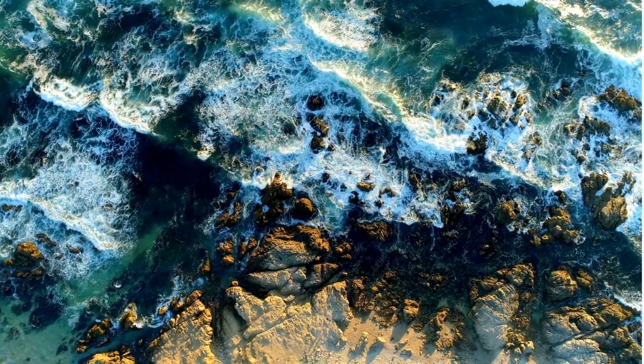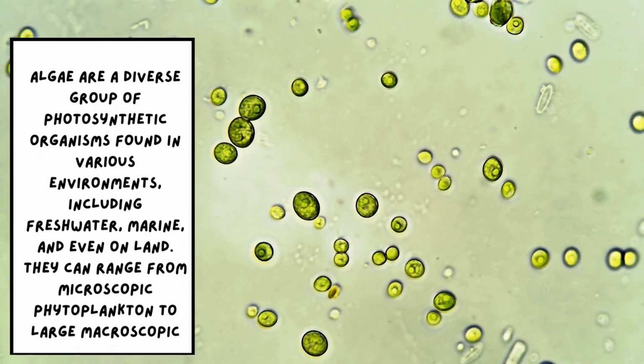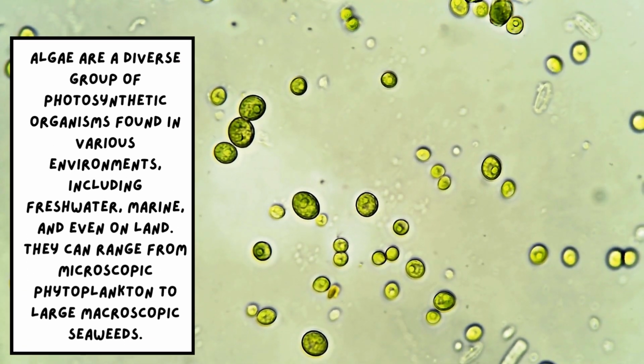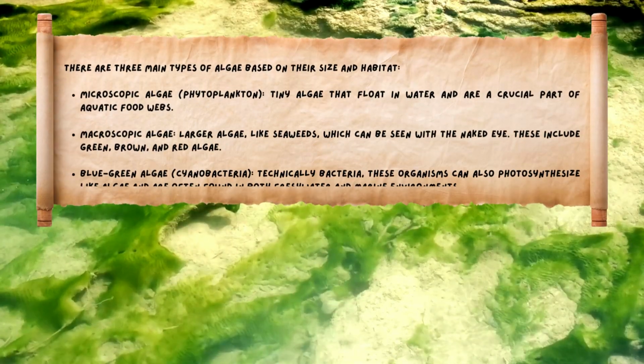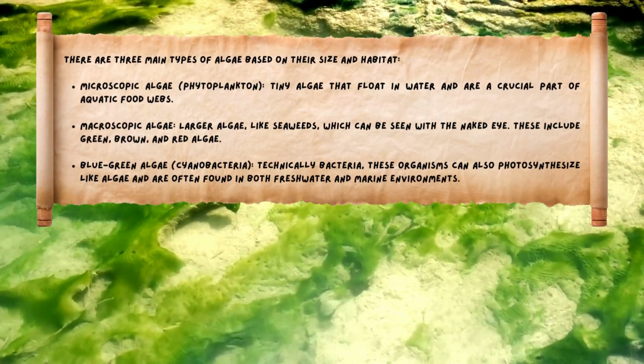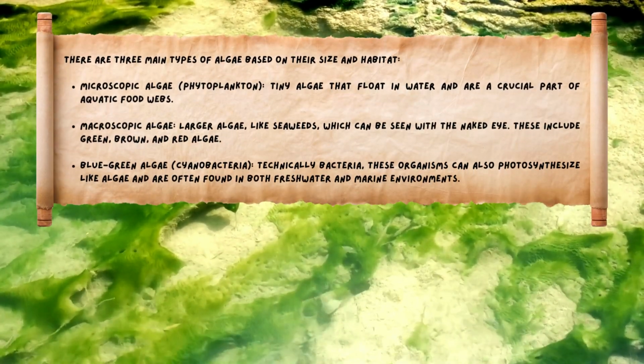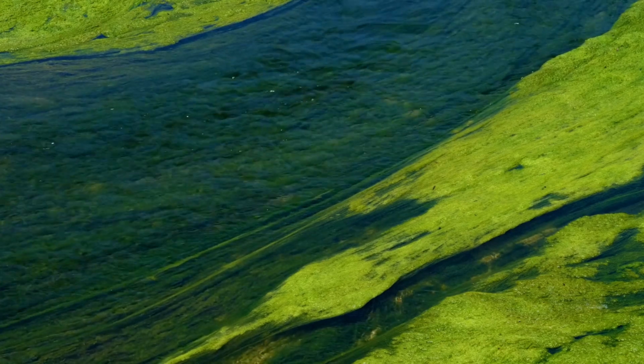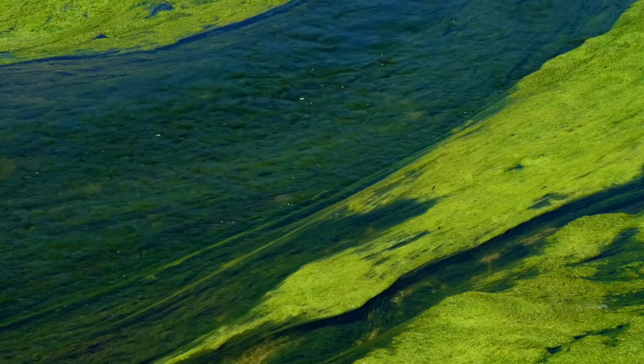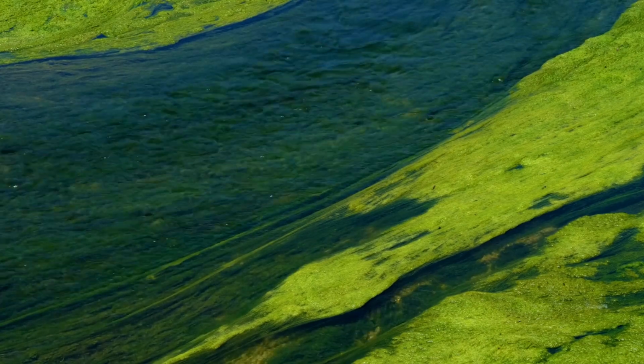It all started in the water. The first ancestors of plants were tiny green algae. These aquatic organisms appeared around 1 billion years ago and were some of the earliest forms of life to harness sunlight for energy through photosynthesis.